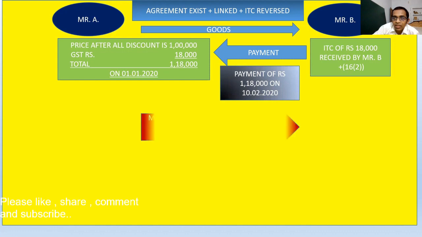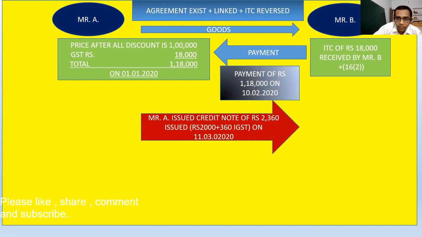You can see here. Now Mr. A, now here is the point of discount. Okay, so initially all that happened. Now it is a second case. In the forthcoming case, when we are going to talk about the discount, Mr. A issued a credit note of rupees 2360.